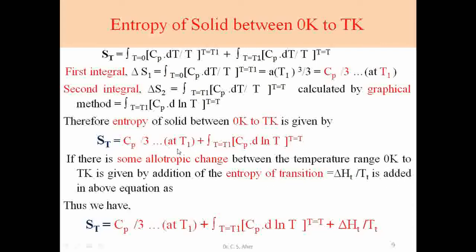So the first part is solved by the Debye T cube law. The second integral is solved by using the graphical method. In addition to that, if the substance undergoes an allotropic change, we add the entropy of transformation. So the final equation is: entropy at temperature T is Cp upon 3 where T is T1, plus the second integral solved by the graphical method, and when there is an allotropic change we must add the entropy of transformation. So we solve for the entropy of that substance.